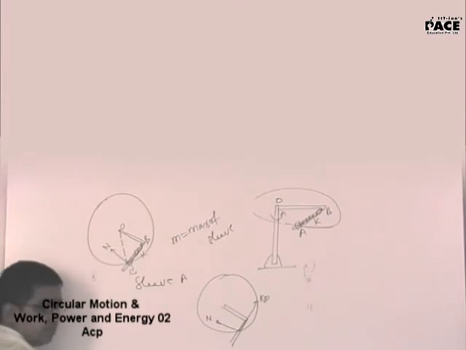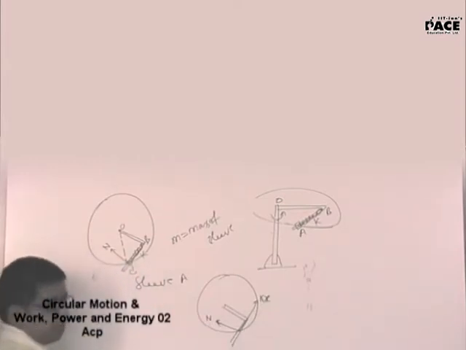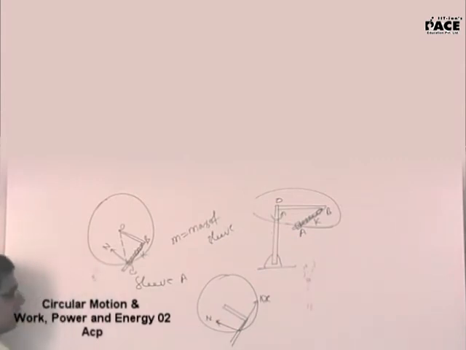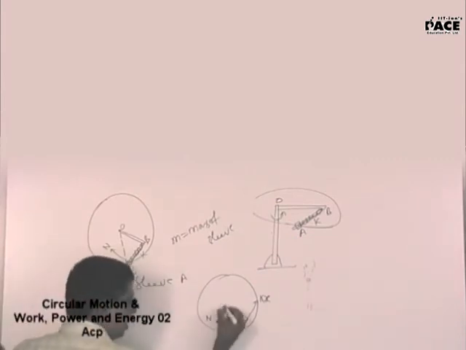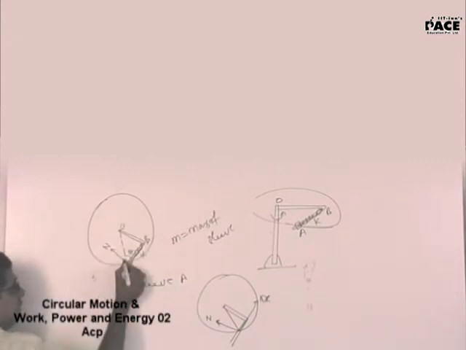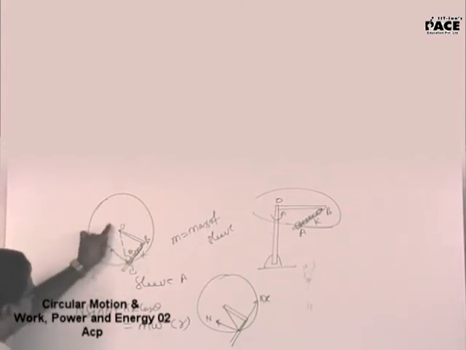As a result, when I resolve n and kx along the radial direction, for the L-shaped structure, if I know this value of theta, it will be n sin theta and kx cos theta. N sin theta plus kx cos theta will provide m omega square into small r. How do you want me to get this radius? You know the length L.